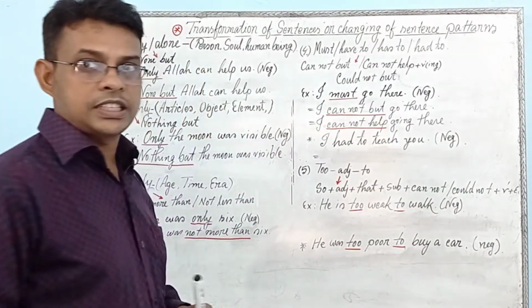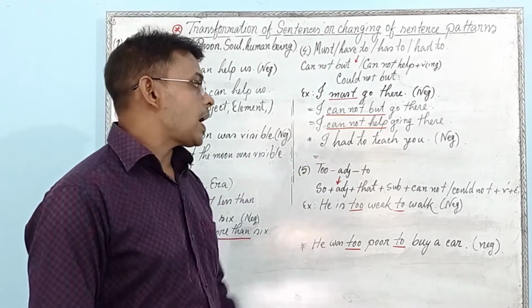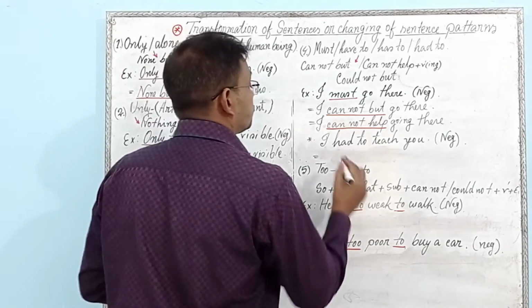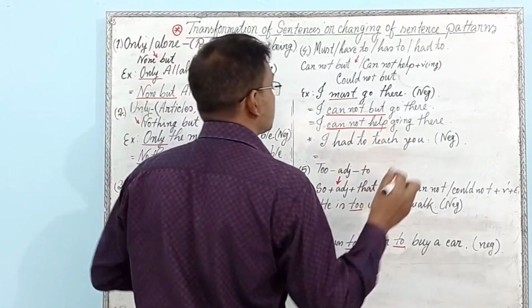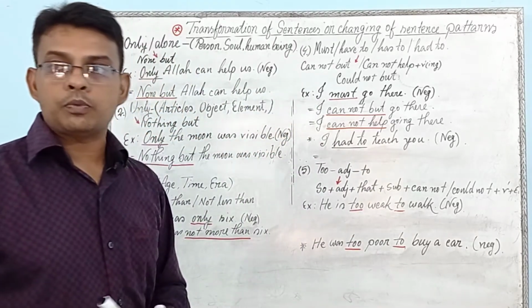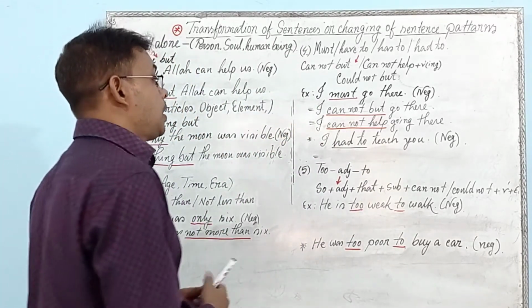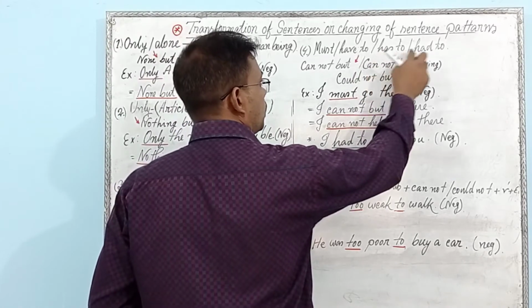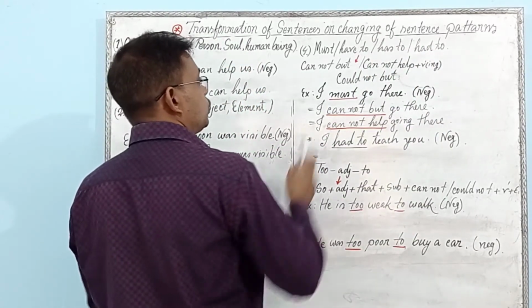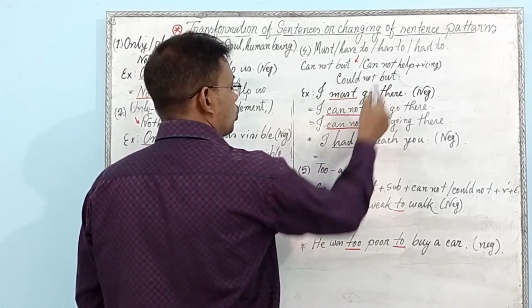But the next example, you can see: I had to teach you. If you see in such kind of sentence in the examination, had to, then you have to use could not but, because have to and has to mean present form. The past form is had to, so you have to use cannot but in past form, could not but.